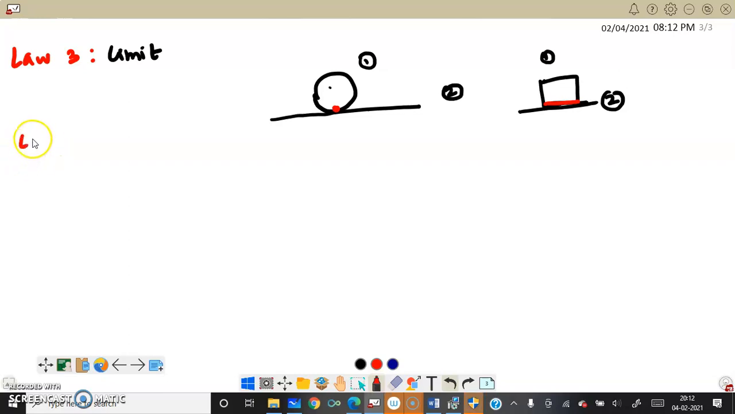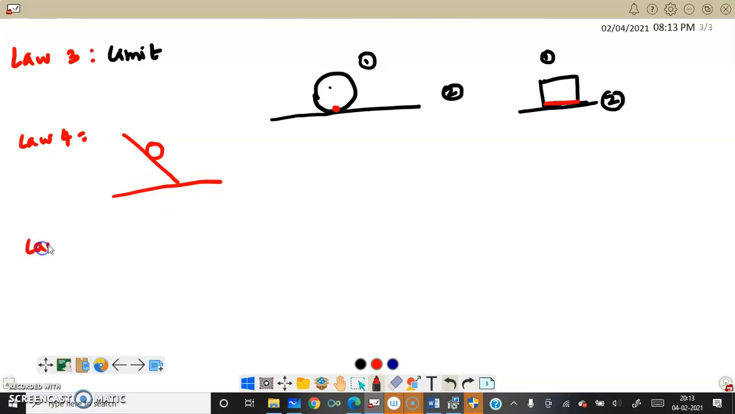Now we'll go to law 4. Law 4 states that when a body slides on another, the friction called into play is slightly less than the limiting friction. During this time, it is slightly lesser than the limiting friction.